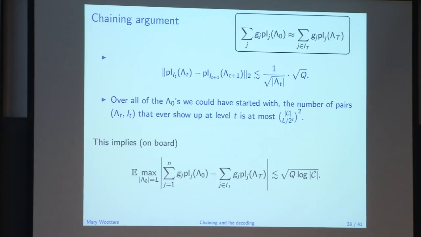Right, the thing we want to bound is this delta, which is the sum over all the j's, G_j P_{L_j} lambda_t, minus what we get at the end of the thing, the sum over j in the last set t. T is going to be some log L type of deal. G_j lambda_t. Okay, so we'd like to bound this, and we're going to do it in terms of the increments.